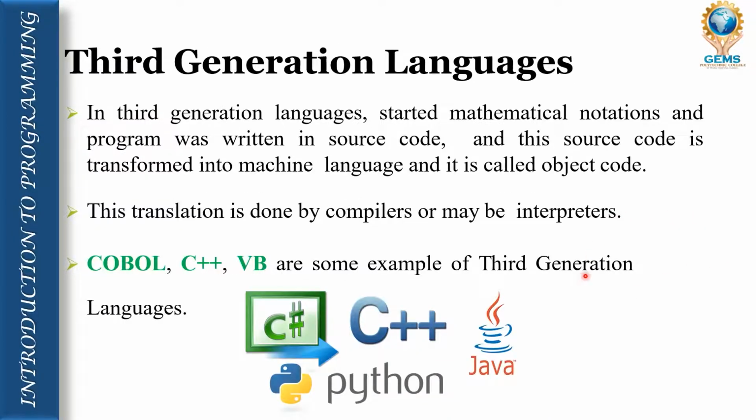Third generation. The third generation language started with mathematical notation, and programs were written in the form of source code. This source code is transformed into machine level language and it is also called object code.